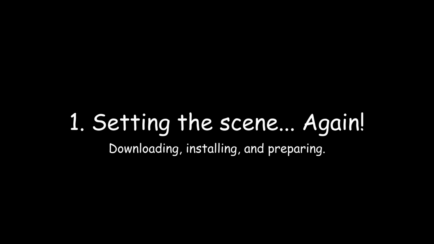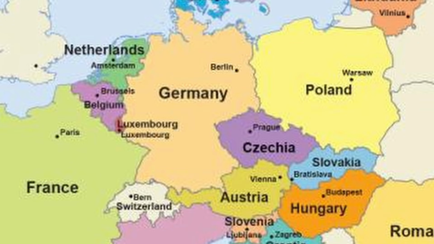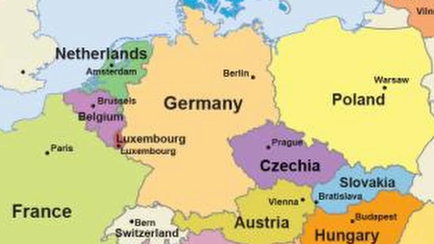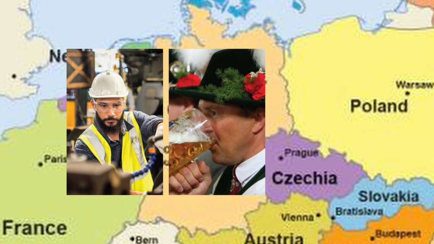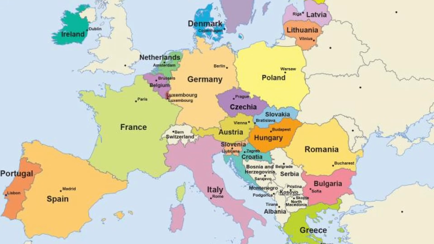Number 1, setting the scene. Okay, let's assume we want to make something original. Maybe this map is set in Europe, Central Europe, and it's based around a really important country known for its industrious culture, and failed empire building. Poland. Great, we know which country we're gonna deal with.